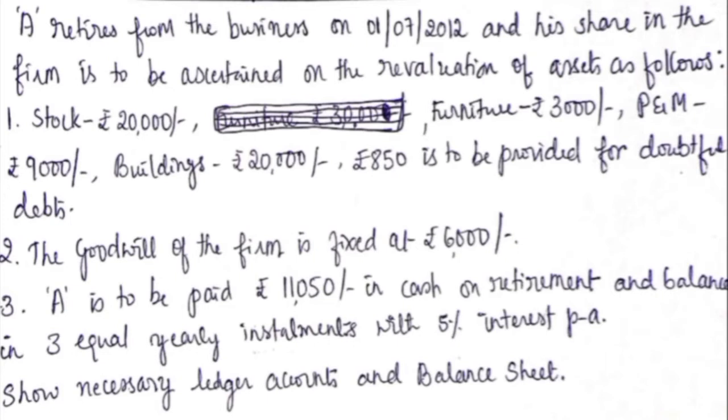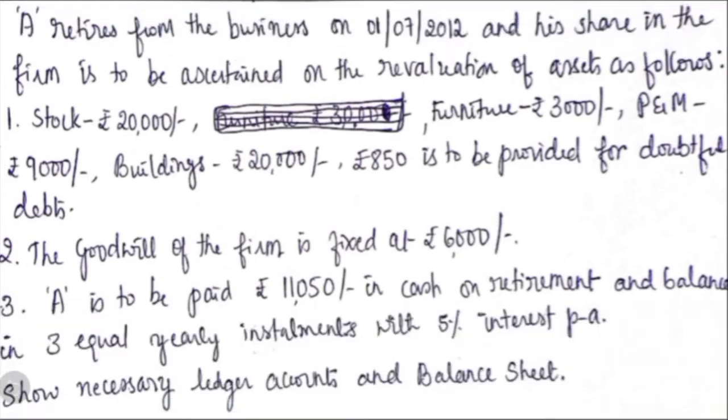Stock is revalued at 20,000, furniture at 3,000, plant and machinery at 9,000, building at 20,000 and rupees 850 is to be provided for doubtful debts. Second, the goodwill of the firm is to be fixed at 6,000. Third, A is to be paid 11,050 in cash on retirement and the balance in equal 3 yearly installments with 5% interest per annum. Show the ledger accounts and balance sheet.